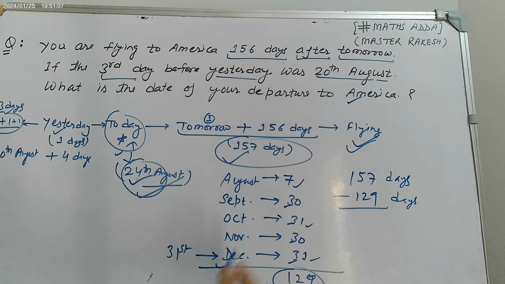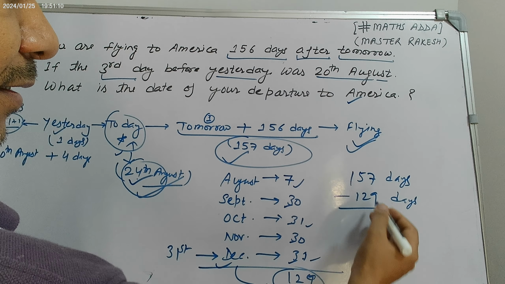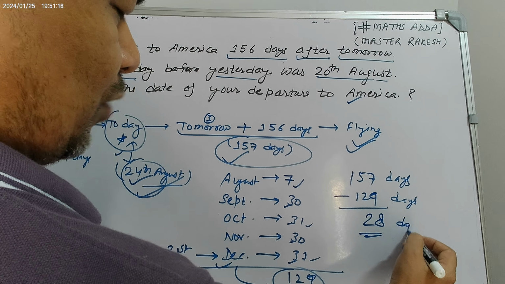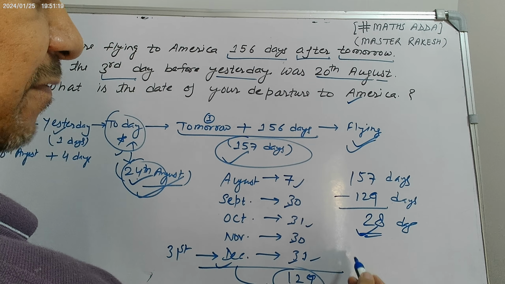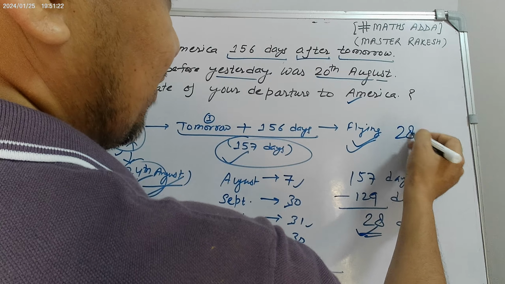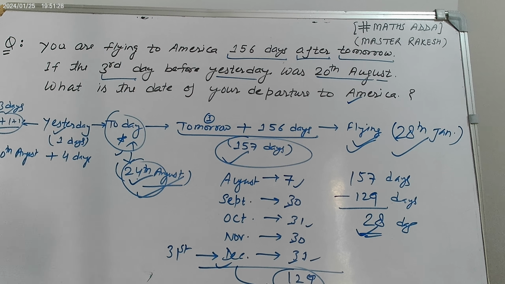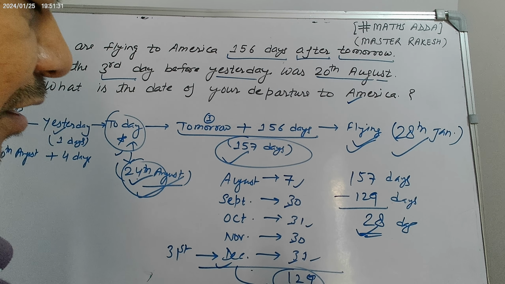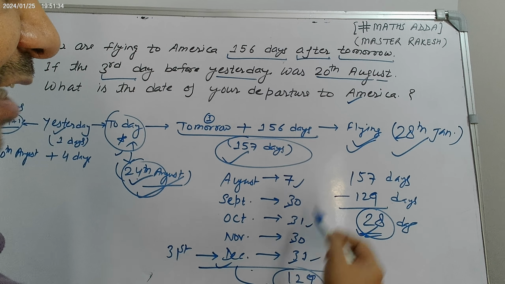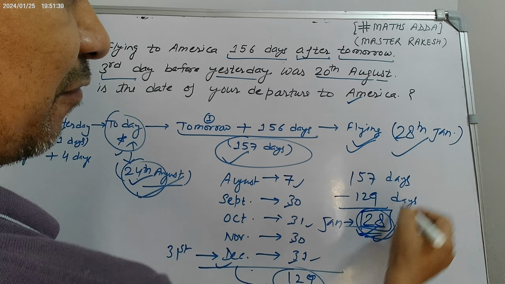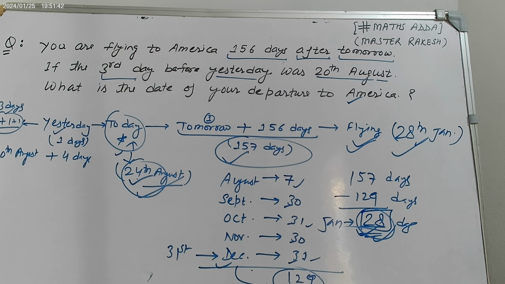We are counting for January. So 157 minus 129 gives 28 days. So on the 28th day of January he will be flying. So on 28th January he will be flying to America, because December 31st is already completed, and the remaining 28 days will go in January. So this is the particular person's departure to America, on 28th January.